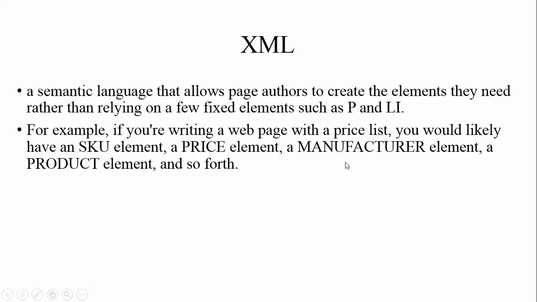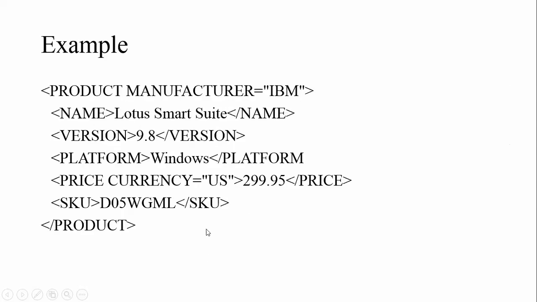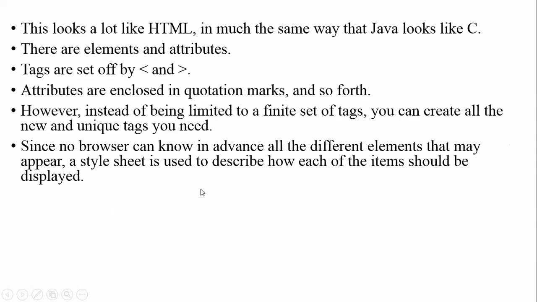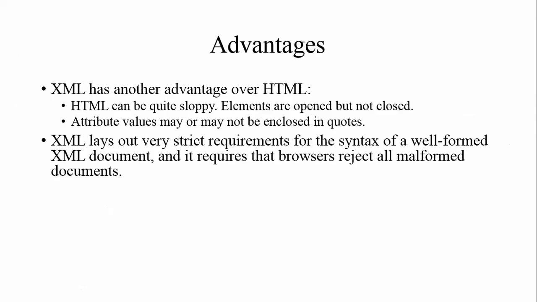Just take a look. If I want to create a manufacturer tag, I can create it using XML. Here are some examples: product name, name, versions, and all these things. This is an XML file. It looks like HTML. Obviously it starts with less than and greater than angular brackets and ends with its appropriate end tags.